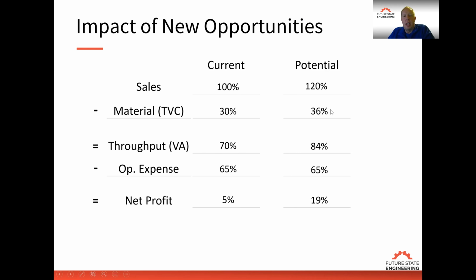You can see if you can reduce that percentage of material, say, let's go after products that only have 10% material, then we reduce that material percentage and profits go up even further.